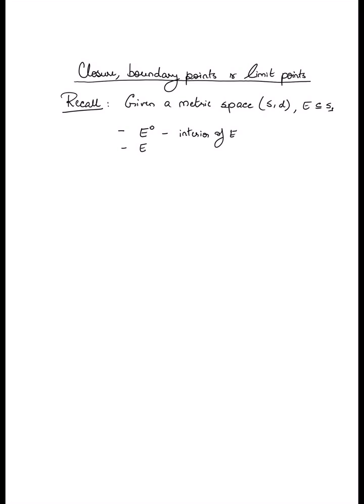Next, we said that E is open if E is the same as its interior. In other words, a set is open if every point of the set is also an interior point. And then finally we said that E is closed if E complement is open. So this is how we defined open and closed sets in metric spaces. Now we are going to build on these new concepts using these ideas that have already been developed. The first thing we are going to define is the closure of the set E.